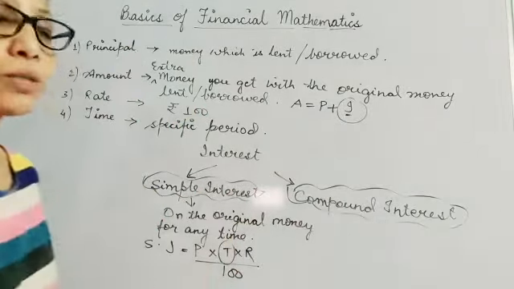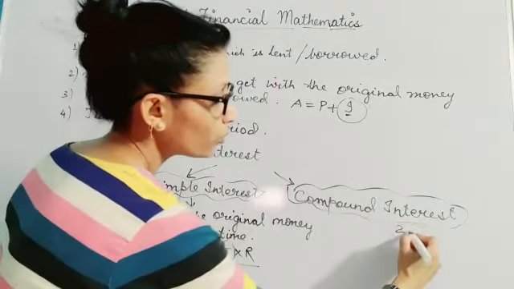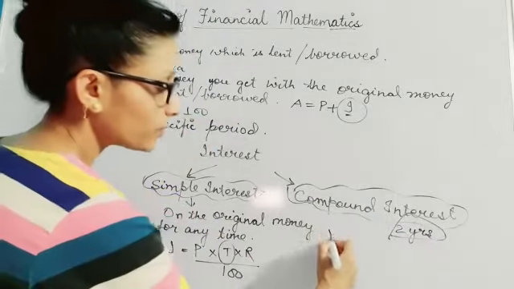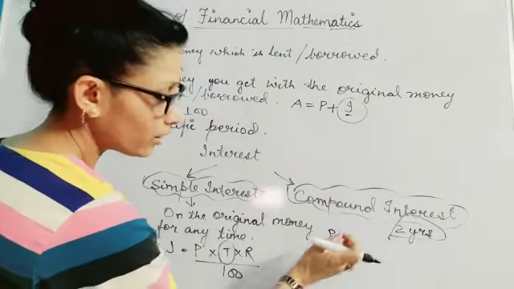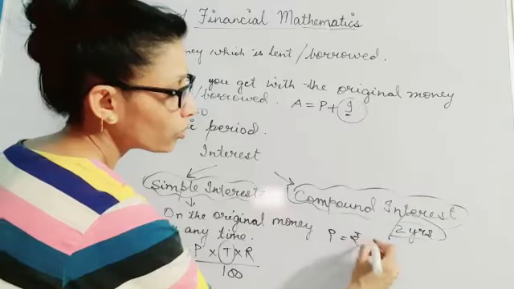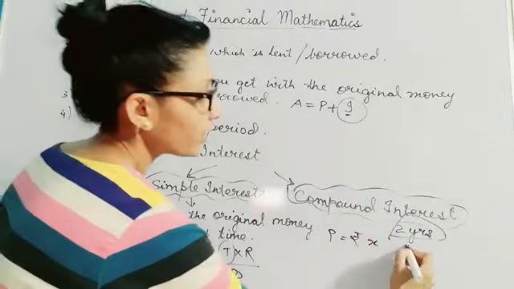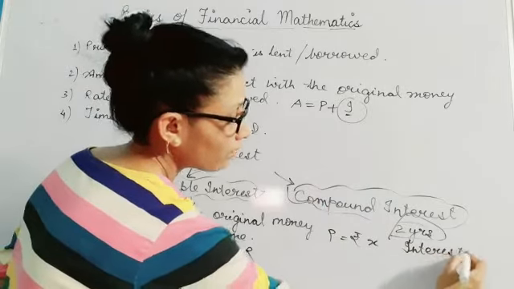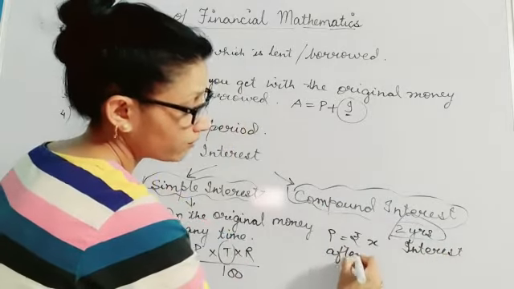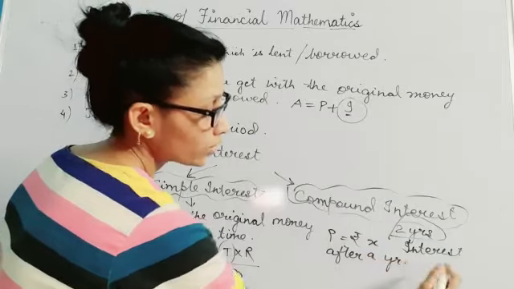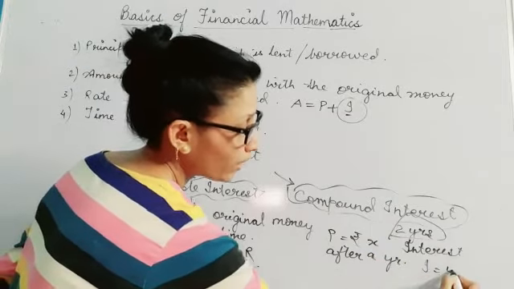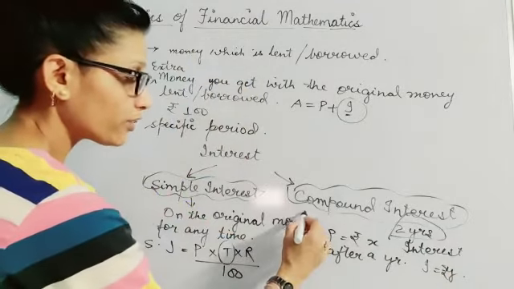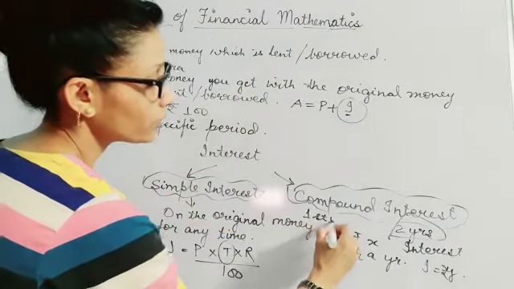And what will be the principal amount then? Let's suppose for 2 years you are calculating some interest. So for principal, I mean the original money borrowed or lent is rupees X, and the amount, or I can say the interest after a year, let's suppose it is coming out to be Y rupees. This is for your first year.